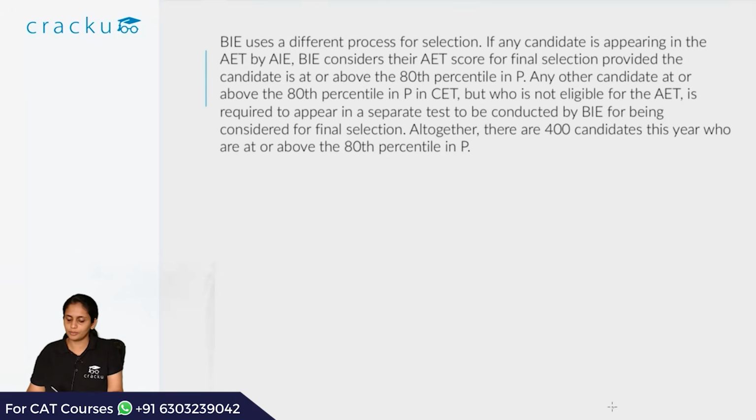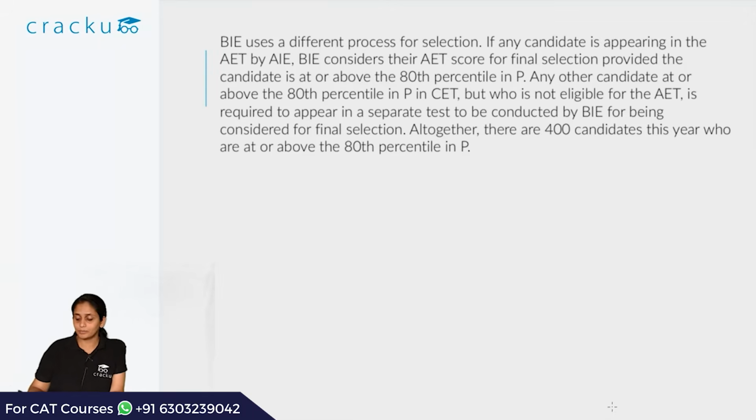BIE uses a different process for selection. If any candidate is appearing in the AET by AIE, BIE considers their AET score for final selection provided the candidate is at or above the 80th percentile in P. Any other candidate at or above the 80th percentile in P in CET but who is not eligible for AET is required to appear in a separate test to be conducted by BIE for being considered for the final selection. Together, there are 400 candidates this year who are at or above 80th percentile.